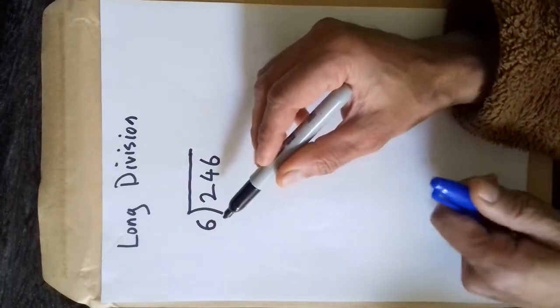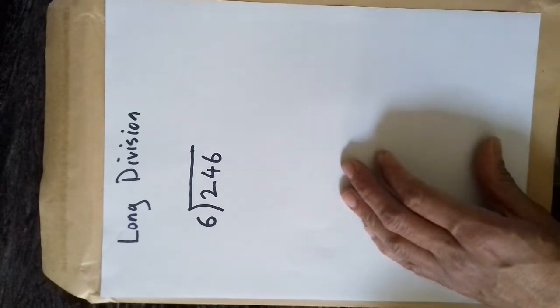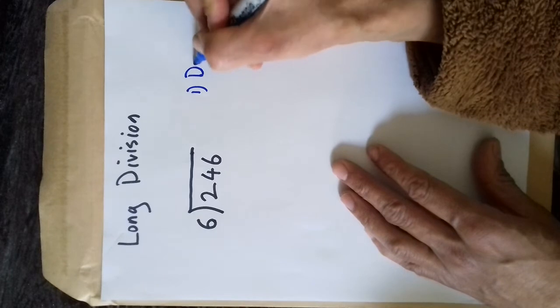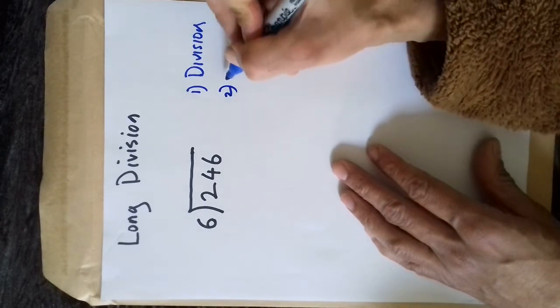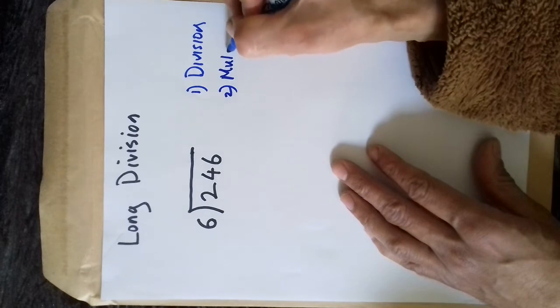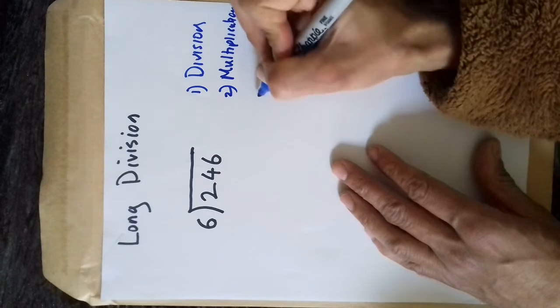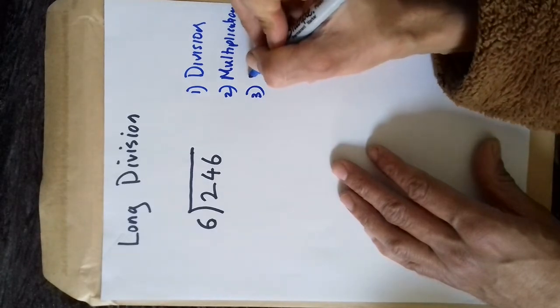Before I even start, the process for long division is always this. First, you do a division. Second, you do a multiplication. Third, you do a subtraction.